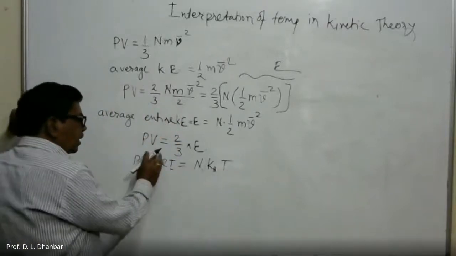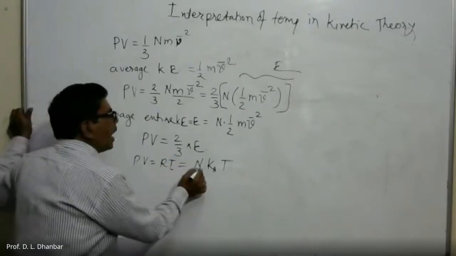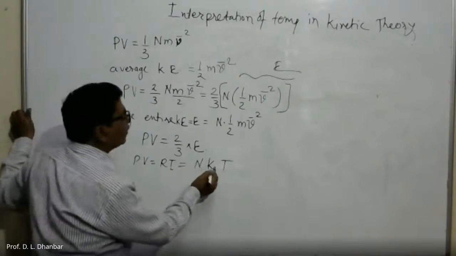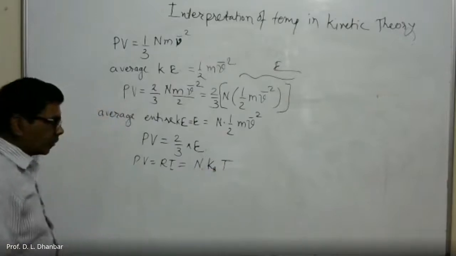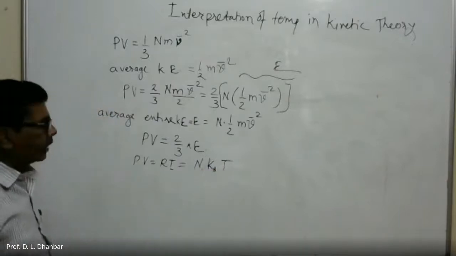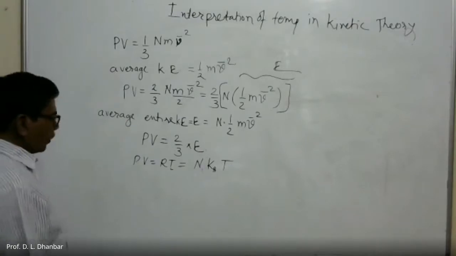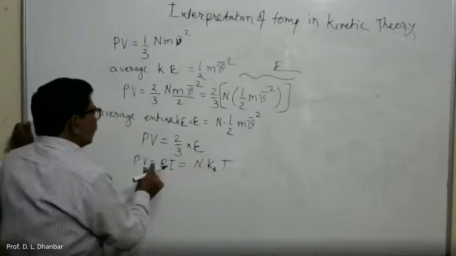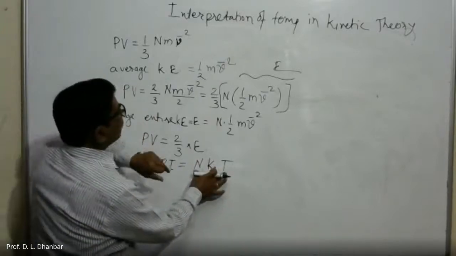So PV can be replaced by RT, and this R can be replaced by N, the total number of molecules in the gas, into K_B, where K_B is the Boltzmann constant that we have seen earlier while we started this topic. So it is N into K_B into T.